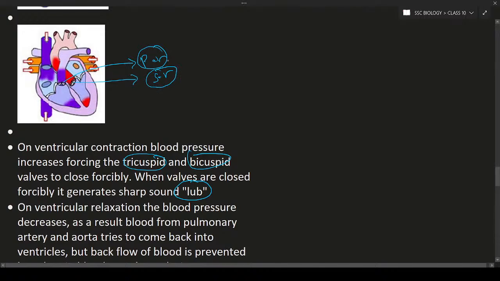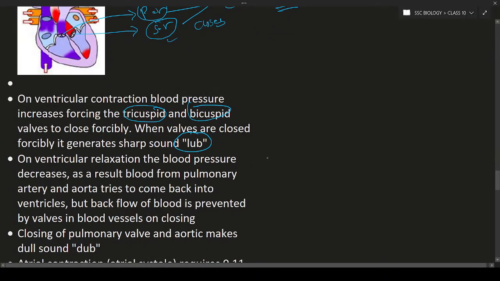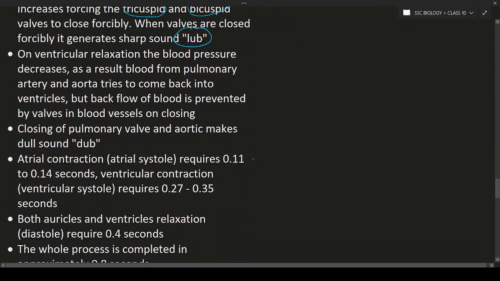It means when the pulmonary valve and systemic valve close, what will happen? You will see the dub sound. The dub sound is nothing but a dull sound. Okay, you will see the lub sound is created when the tricuspid valve and bicuspid valve close, and the dub sound is created when the pulmonary valve and also systemic valve close. So this is about the sound created by the heart.